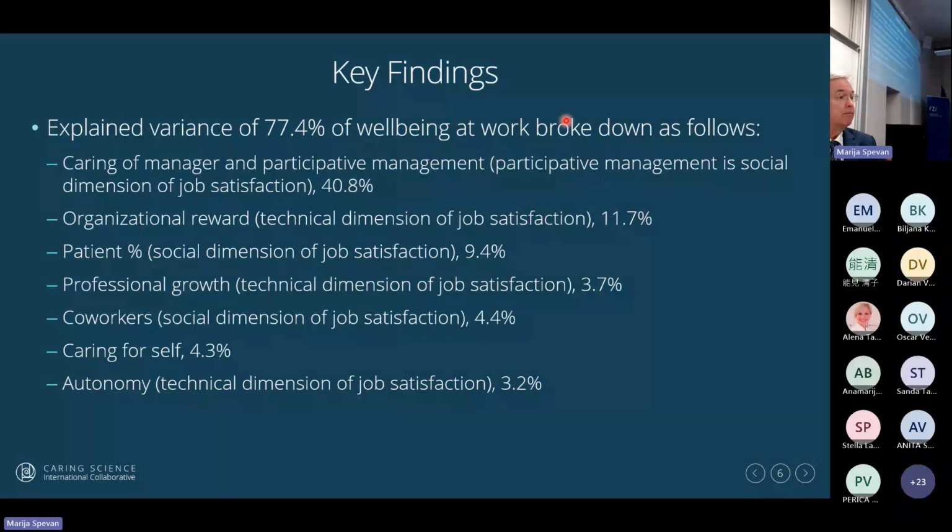Patient care, am I feeling connected to the patient? That explains 9%. Professional growth explains 4%. Teamwork, or satisfaction with coworkers, explains 4%. Caring for self explains 4%, and autonomy explains 3%. So that's the breakdown of all the explanations that we're able to provide for well-being at work for nurses and nursing staff.